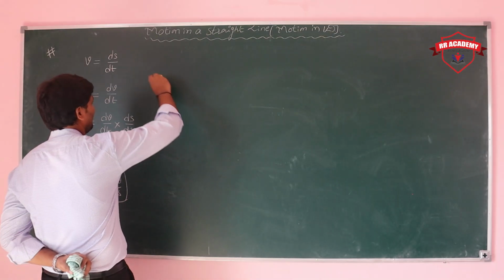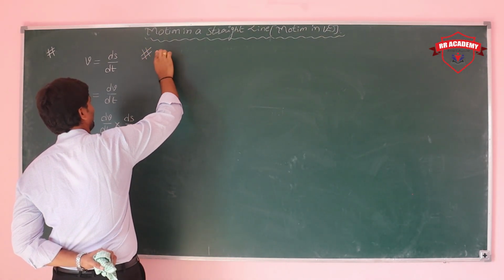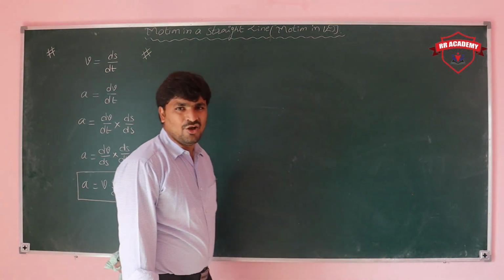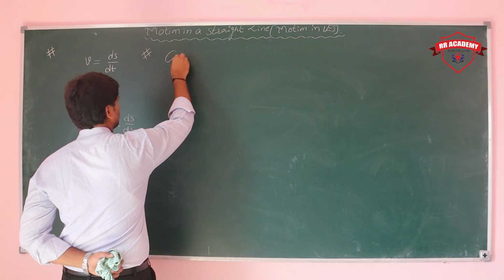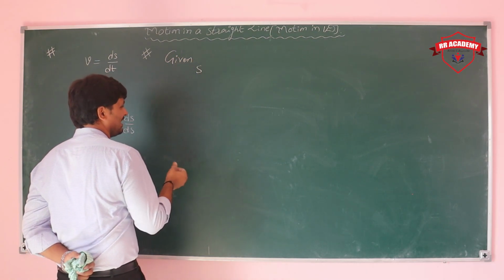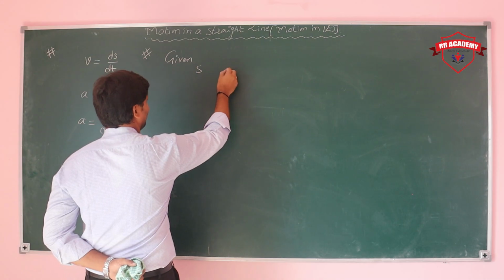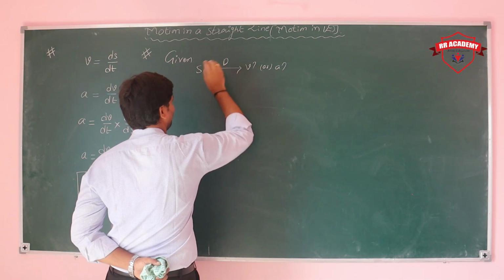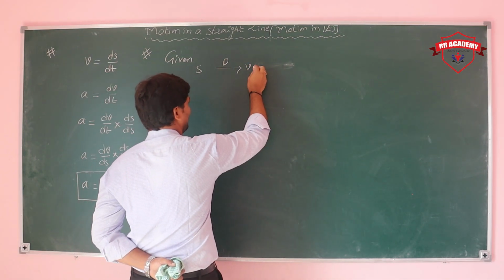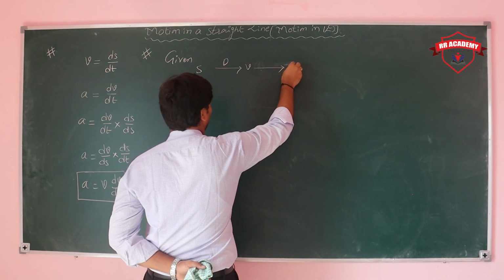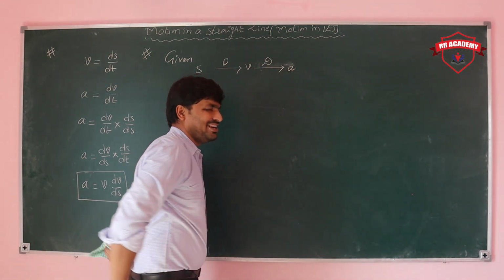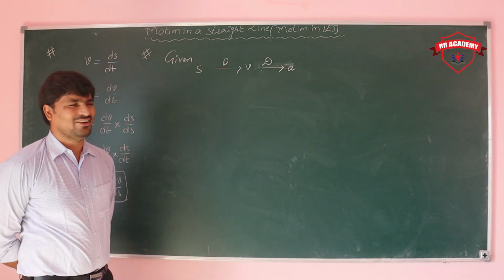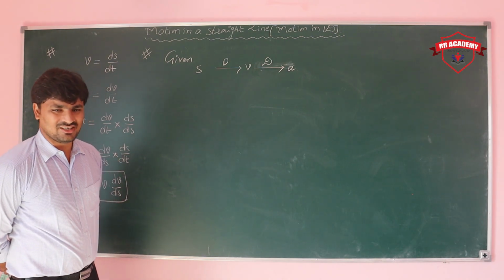Next, when do we have to apply this differentiation? We apply differentiation when the given function is displacement. If displacement is given and the requirement is velocity or acceleration, then we apply differentiation. In case they give velocity and ask about acceleration, again you have to take the differentiation. So we'll try to solve some problems on this.